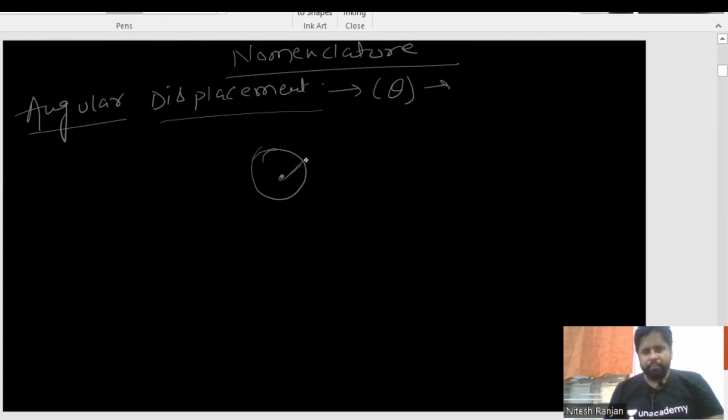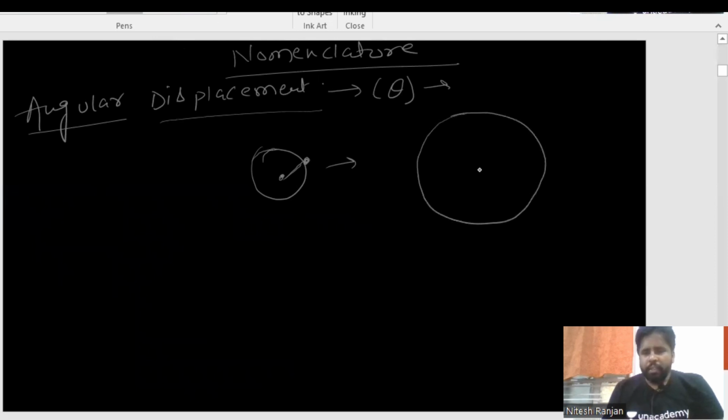At this point some ant is there, or you yourself are sitting over here and moving like this, similar to a merry-go-round. I am making the diagram bigger so that it will be very clear to all of you.